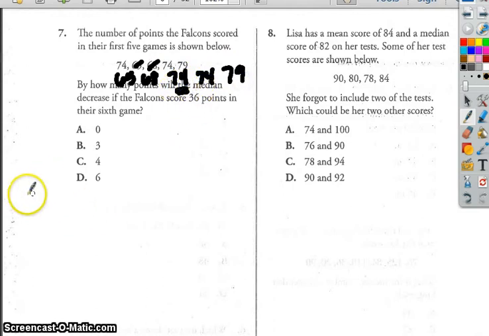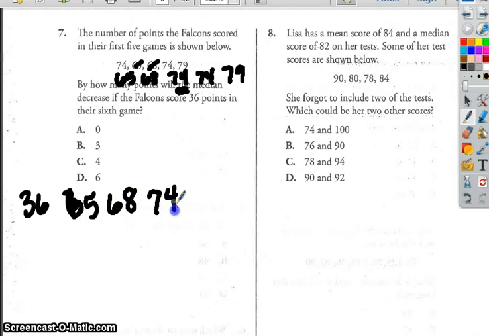But if I put 36 in there, I'll have 36, and then 65, 68, 74, 74, 79. My median is now going to be in between 68 and 74. I've got 3 on each side, so it's in half.